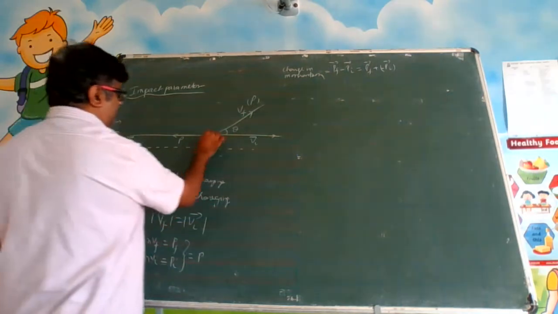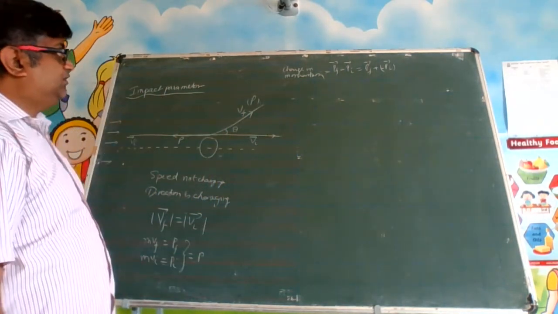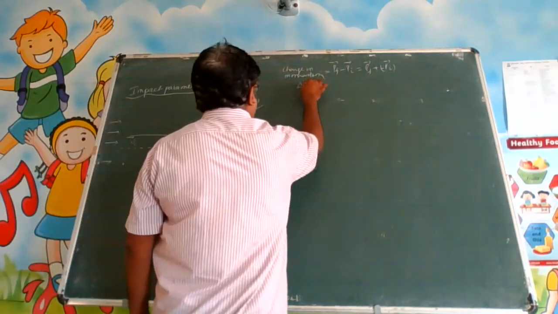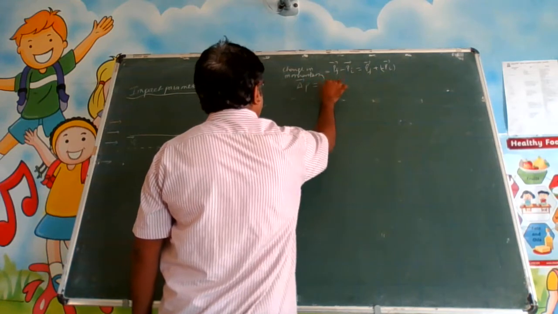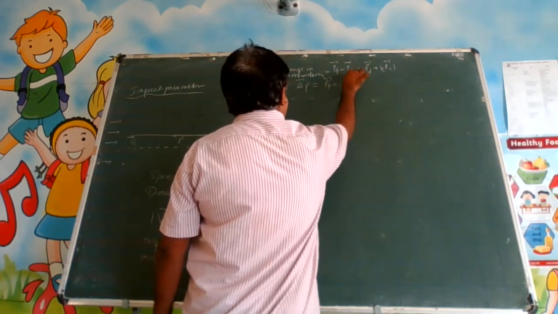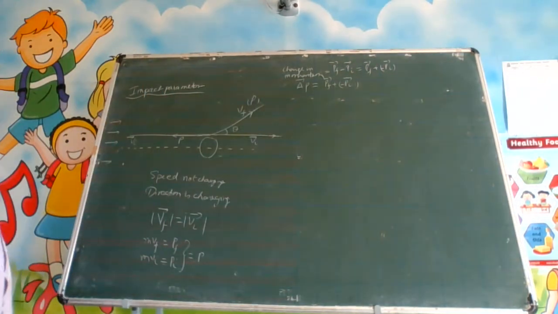So you have got one vector like this, and another vector like this. Now what are you calculating? You are calculating the change in momentum as Pf plus minus Pi vector. This is vector wise. How to calculate the magnitude?